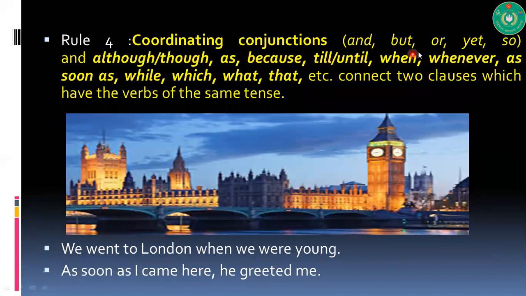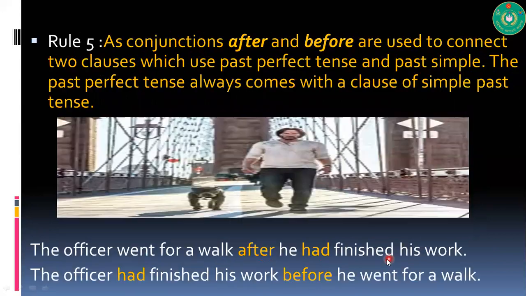Coordinating conjunctions and, but, or, and although, though, as, because, till, until, when, whenever, as soon as, while, which, what, that, etc. connect two clauses which have verbs of the same tense. Remember, we went to London when we were young. As soon as I came here, he greeted me.